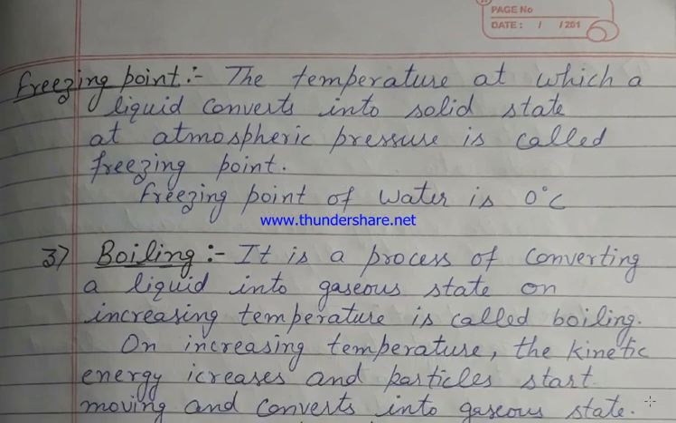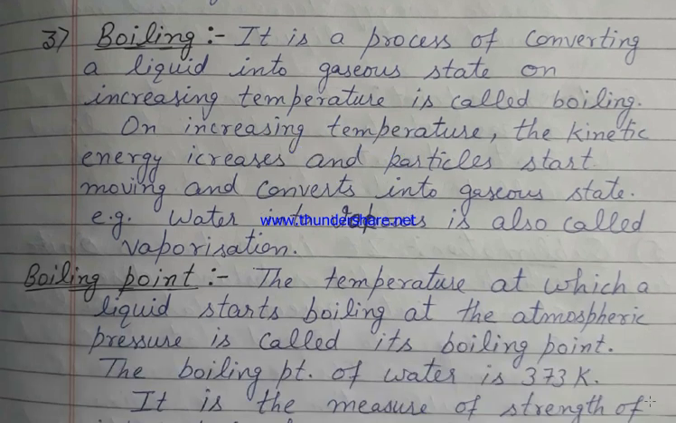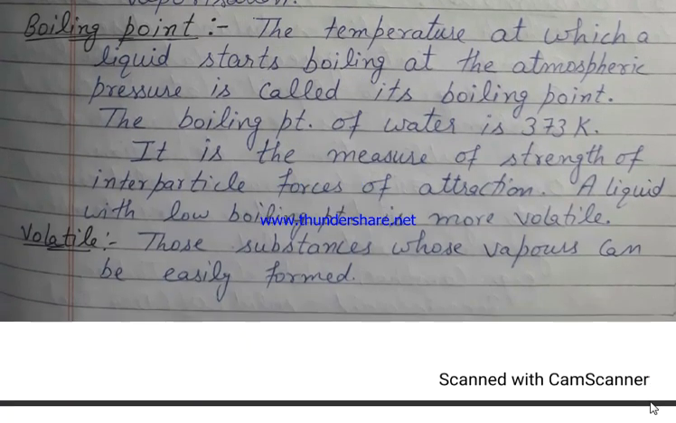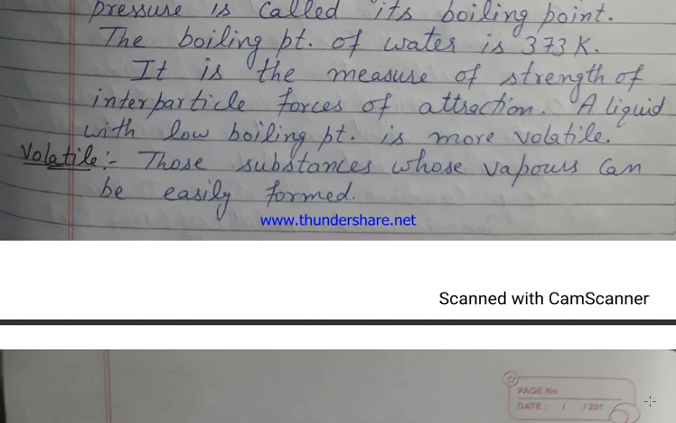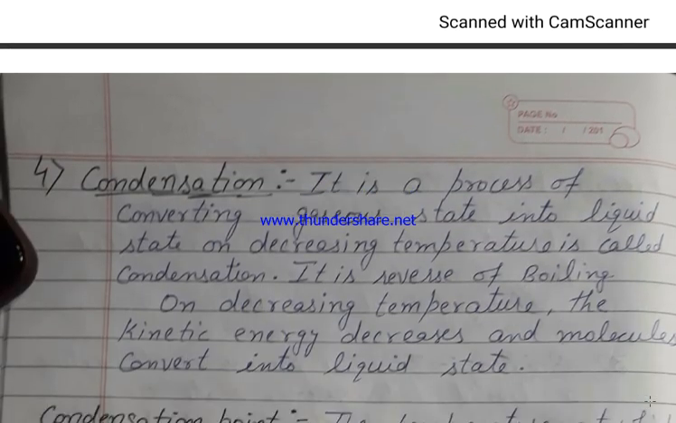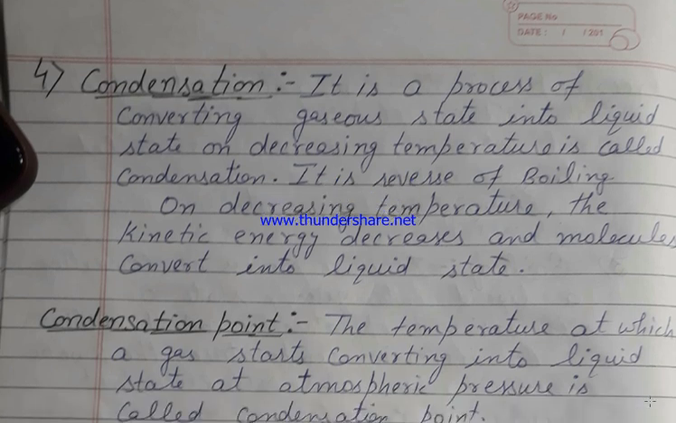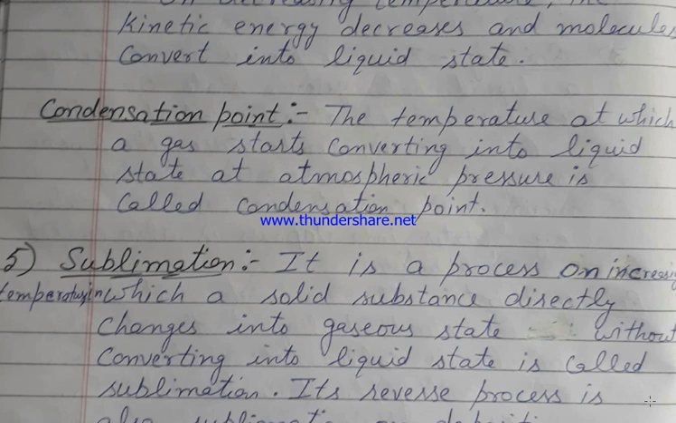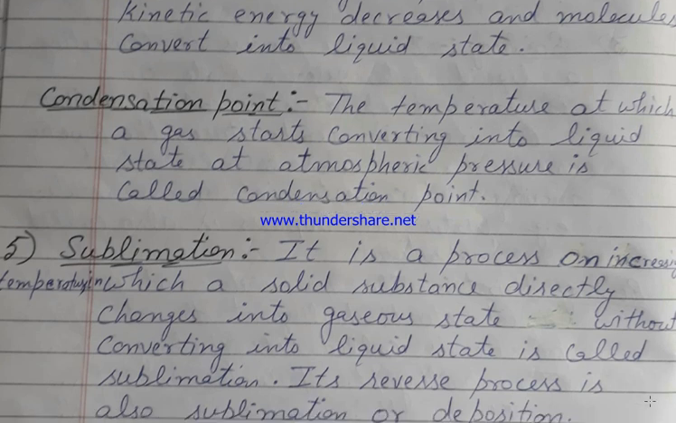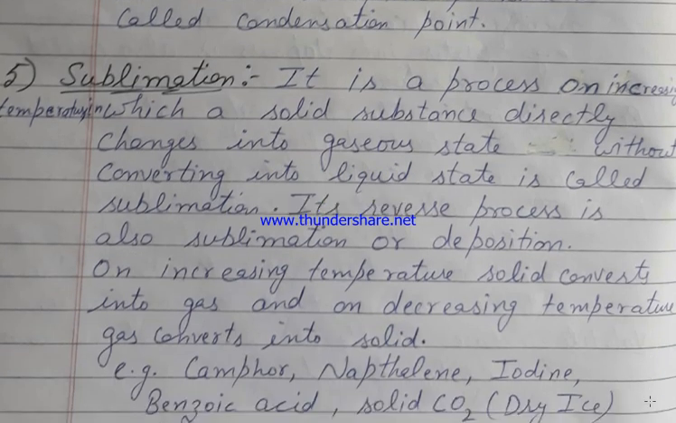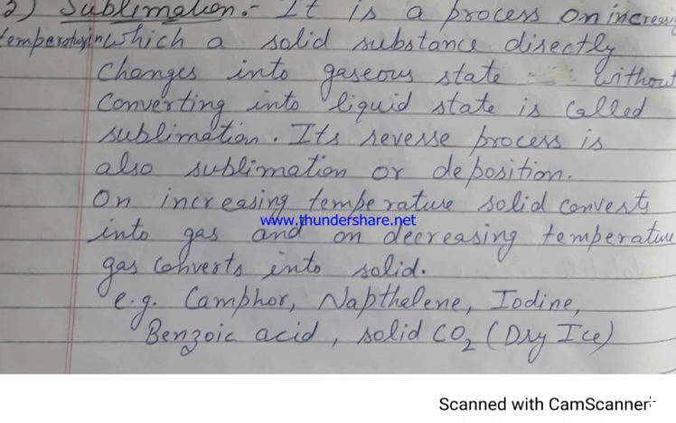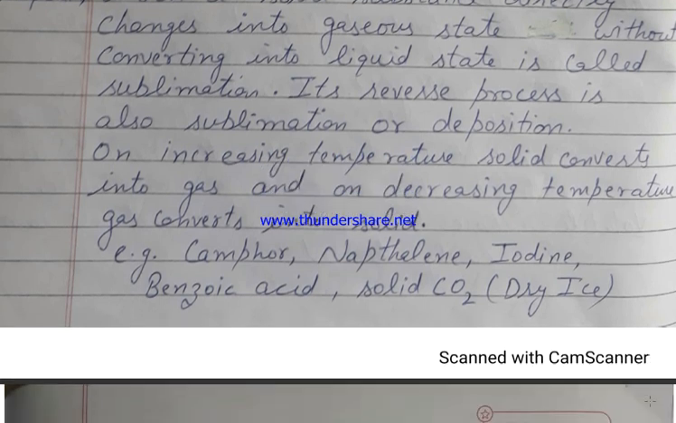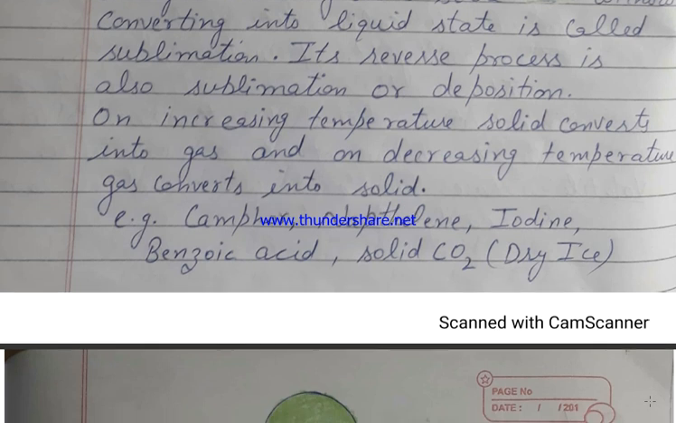This is a brief introduction. Next is boiling, the process of converting liquid into gaseous state. Next, volatile substances are those whose vapors can be easily formed. Condensation is the reverse of boiling. Sublimation is a process in which, on increasing temperature, a solid directly converts into gaseous state without converting into liquid state. The reverse process is also called sublimation or deposition.